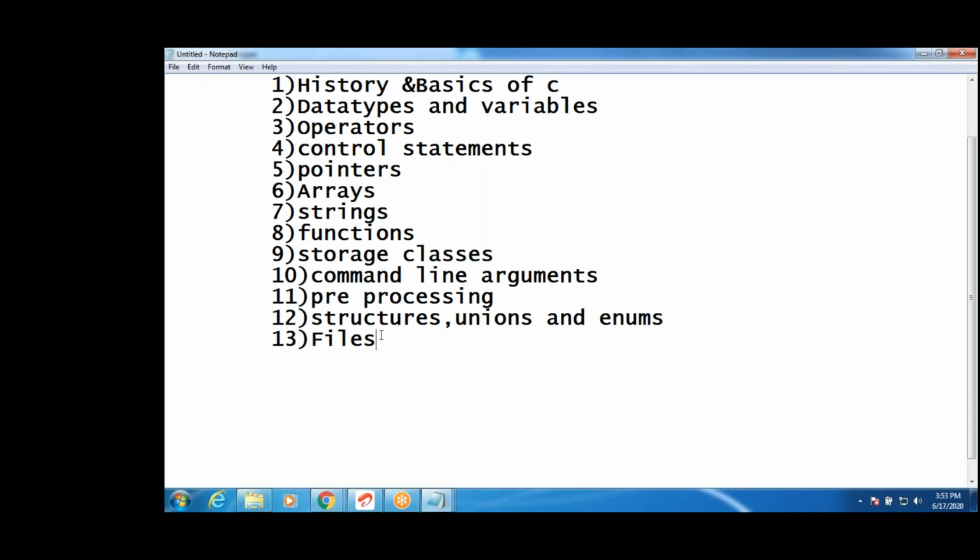First one is types of programming languages, and what is the use of programming, we also discuss.